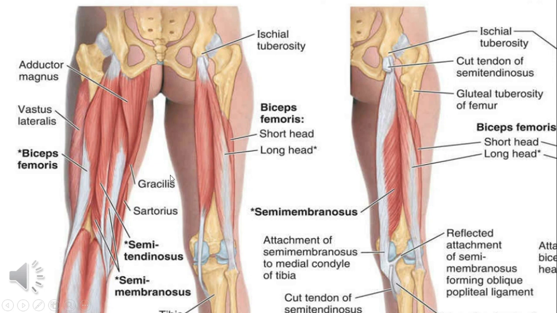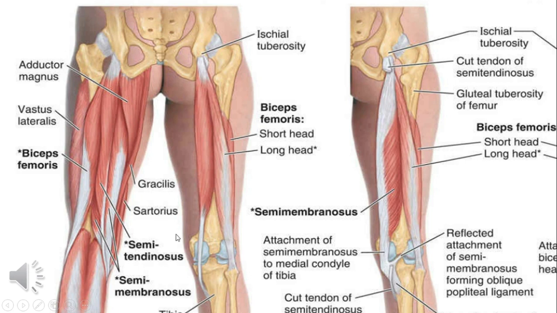Now, they are inserted on the bone of leg, mainly lateral hamstrings are inserted on the fibula, while the medial hamstrings are inserted over tibia. Again, we have an exception that adductor magnus does not cross knee and it is inserted on the adductor tubercle.